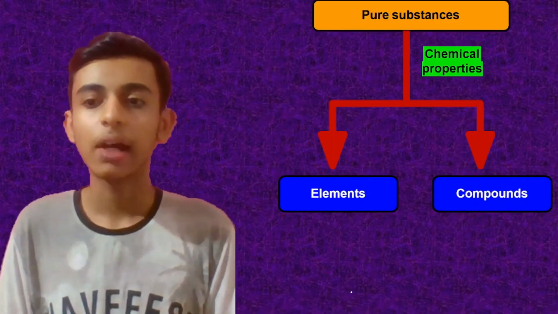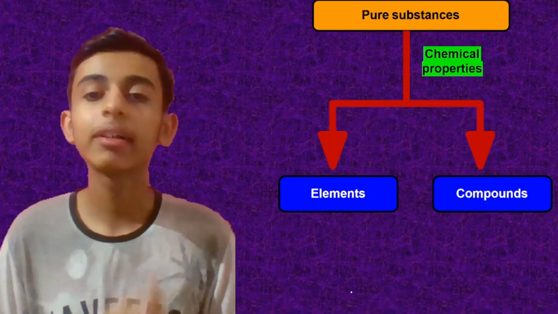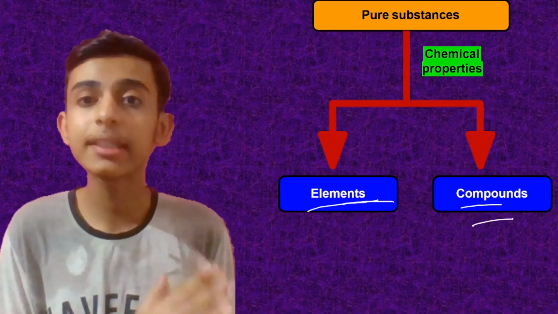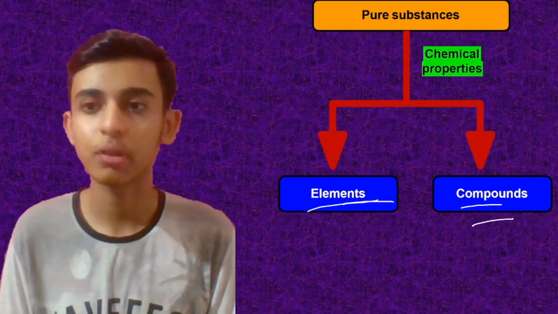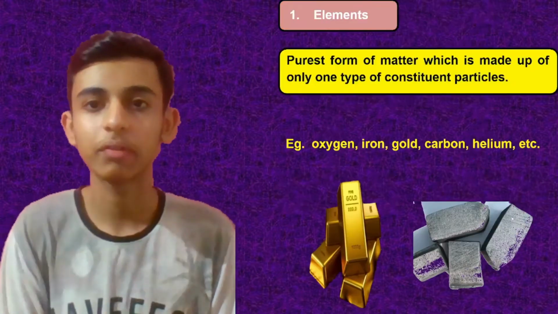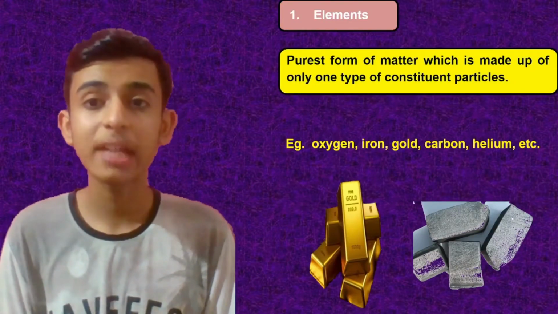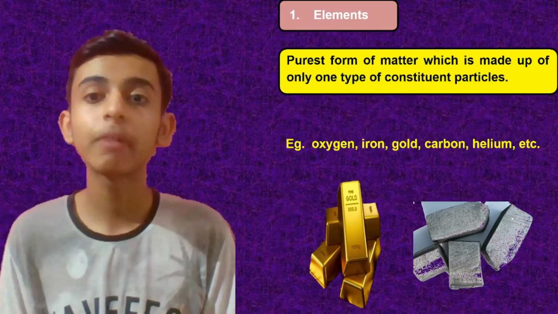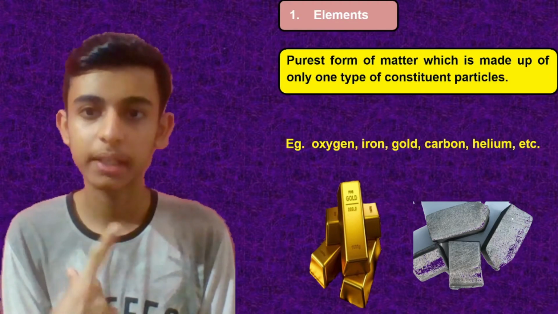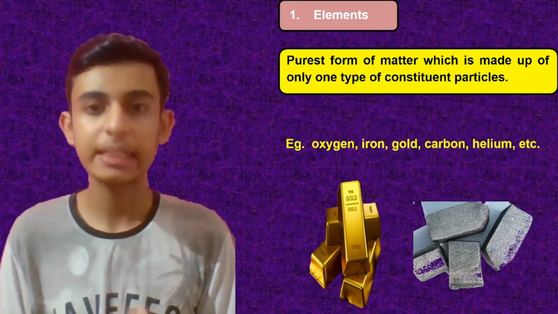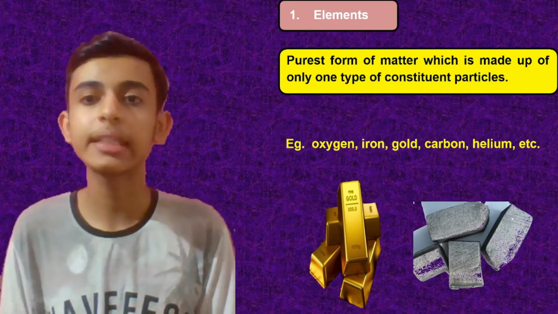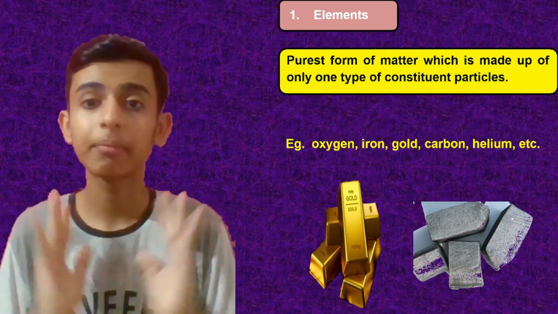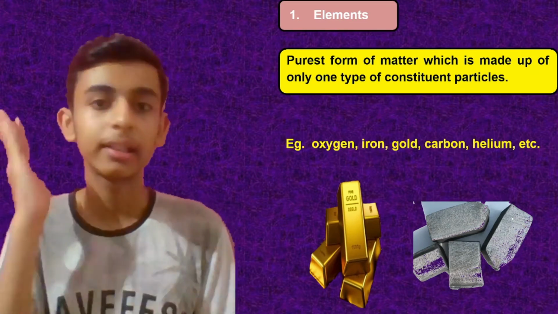Now, pure substances can be further classified into elements and compounds. Understanding what an element is and what a compound is is very important for now. First of all, let's talk about elements. Elements are the purest form of matter, made up of only one type of constituent particle. I'm repeating, any kind of element that you see is the purest form of matter. Nothing can be purer than that.